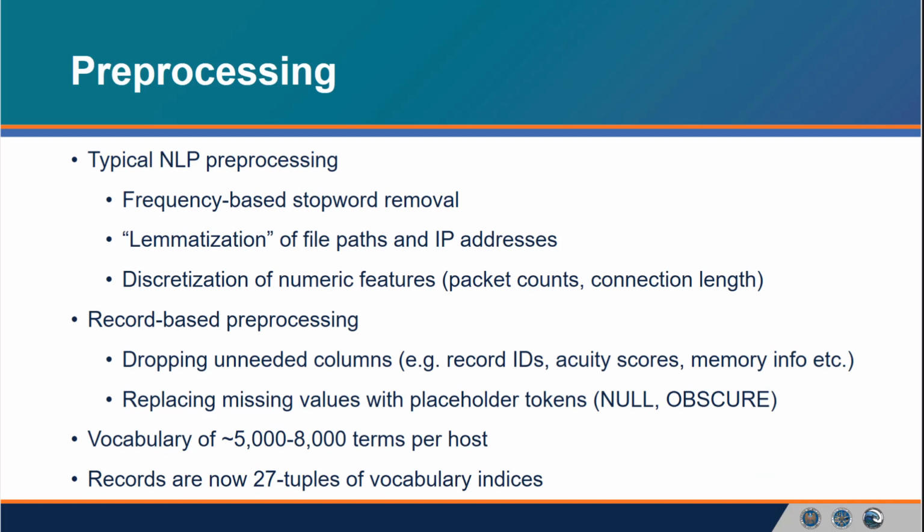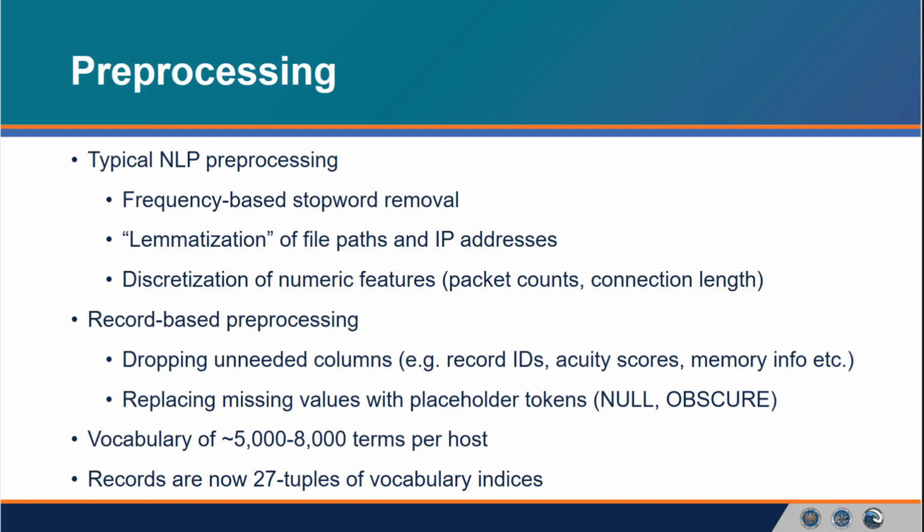We attempted to use a minimal amount of pre-processing, typically in line with NLP-style analysis. For example, stop word removal, trimming file paths to a single standard name, so sort of lemmatization in air quotes there, and bucketing continuous features into discrete values, so typically for network connections, here we have packet counts and connection lengths, things like that. For simple data cleanliness, we dropped roughly half the columns.